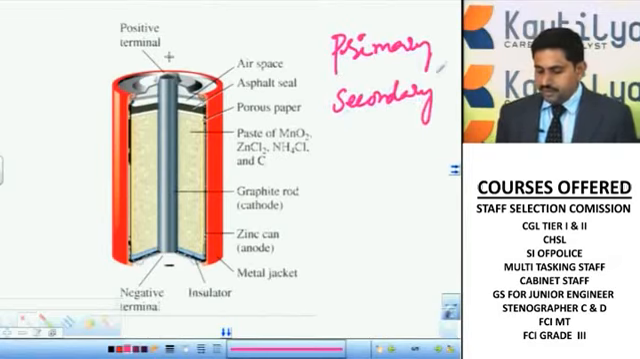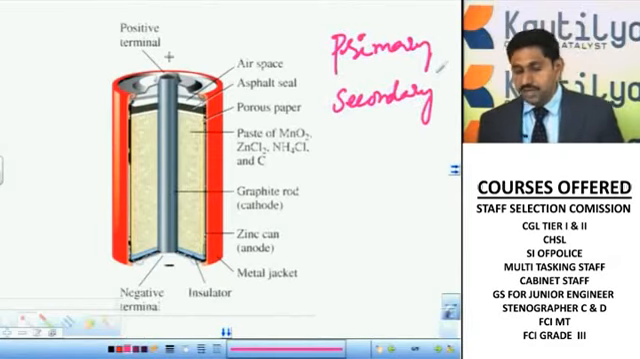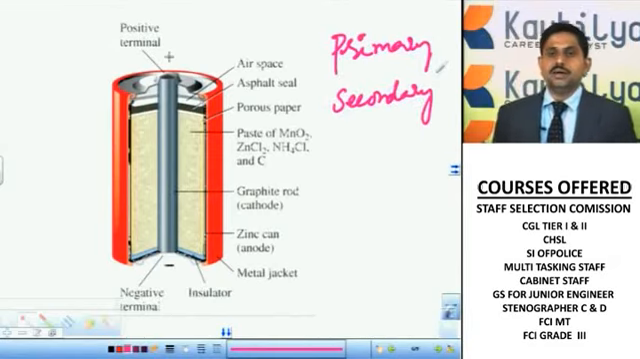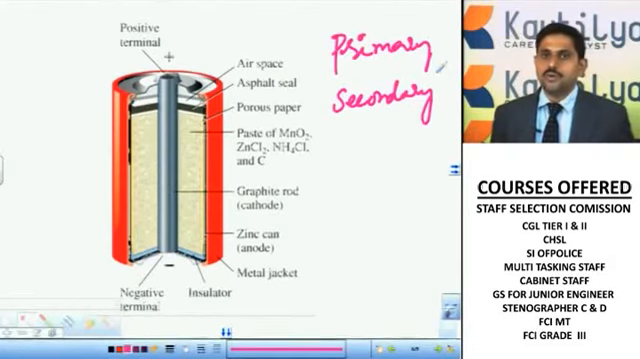See, the best examples in the case of electrochemical cells are mobile batteries, watch batteries and toy batteries.